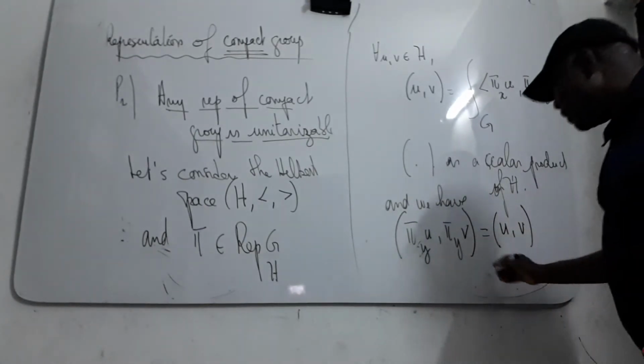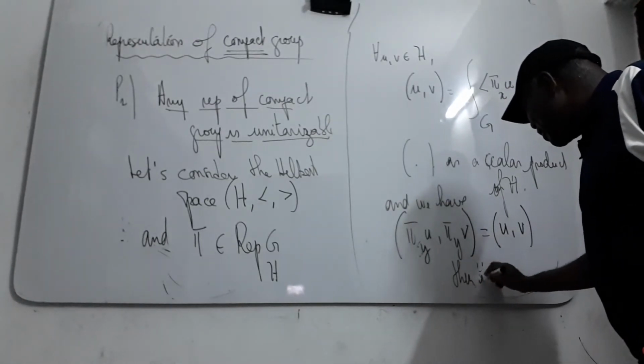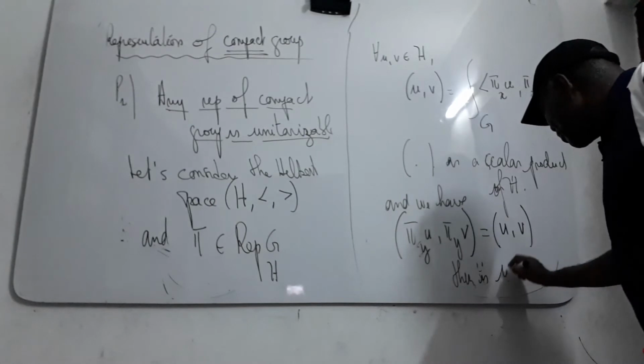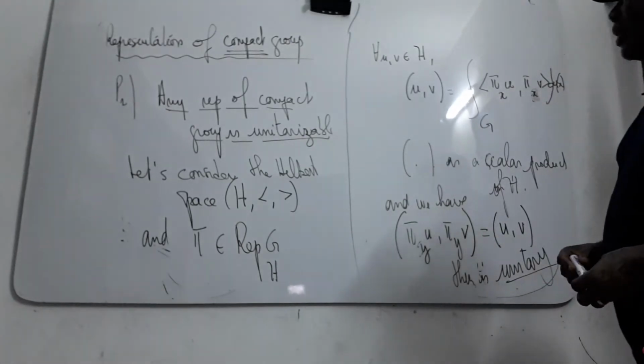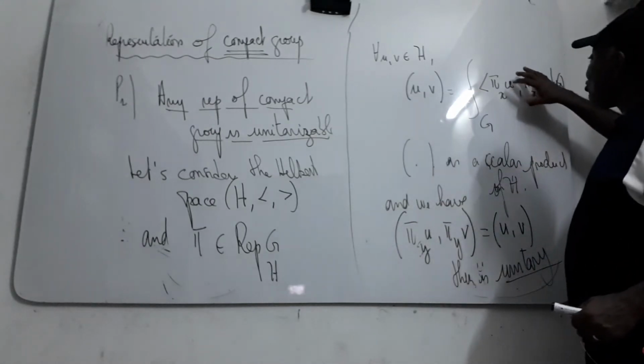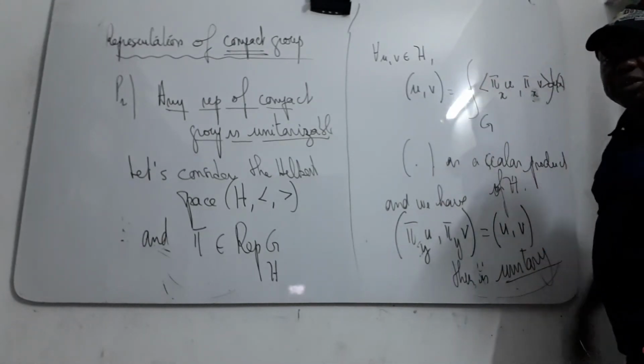That means that pi is unitary. If your representation is already unitary, this one will be equal to this. It's all very simple.